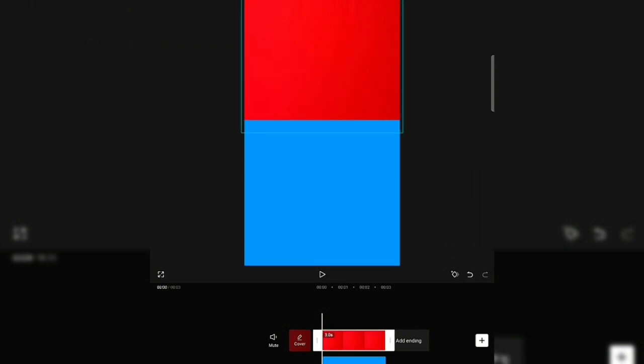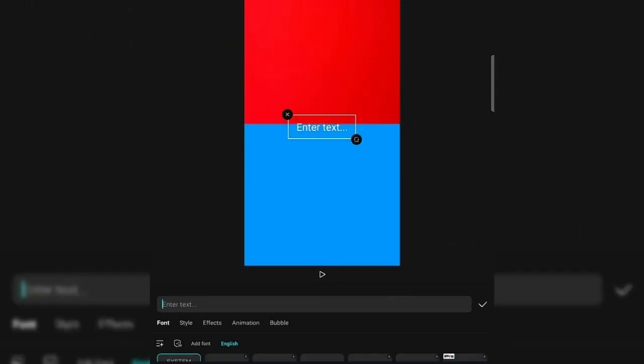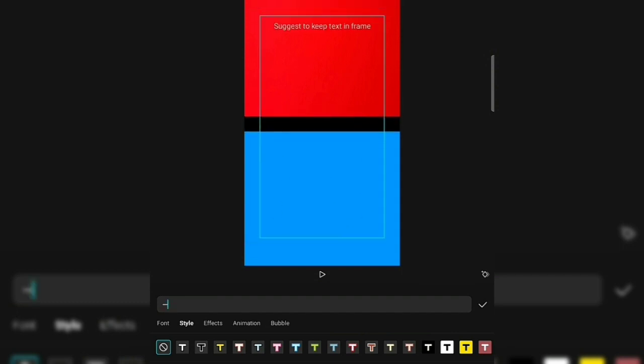After you do that, go to add overlay and add the blue image. Put it half down like this, then go to text and add this hyphen, then zoom it like this. Then we need character images. Since I'm working with Spider-Man and Thor, let's get their images from Google.